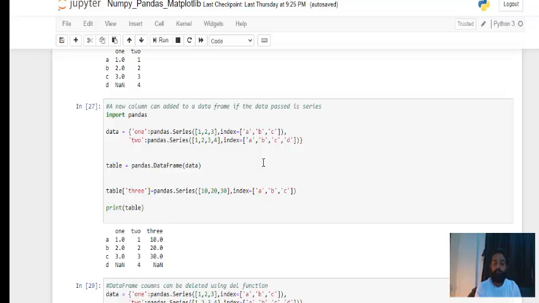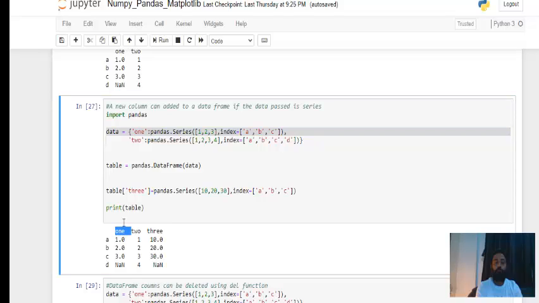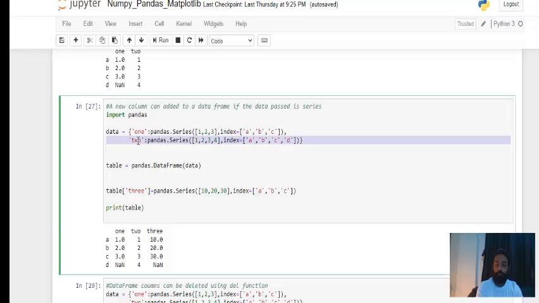So 1 becomes the column here, and the values 1, 2, 3 got printed. But now the second key contains 4 values, that is 2 contains 1, 2, 3, 4. Now for the fourth value, there is no corresponding value at the fourth position in the first column, so it will print NaN.